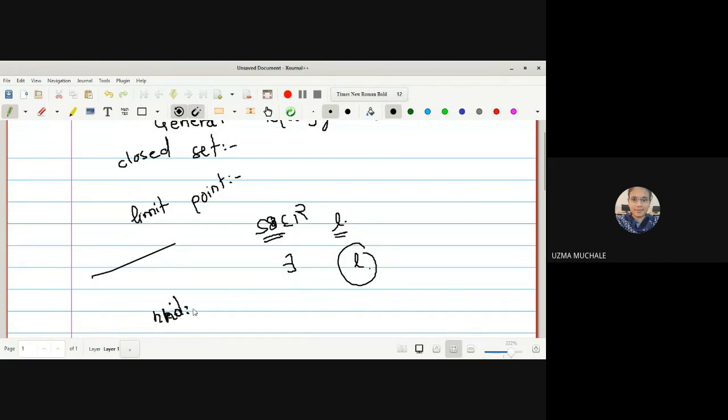Okay. If I know a neighborhood, then only I can define the limit point. No? Tell me the definition of a neighborhood.